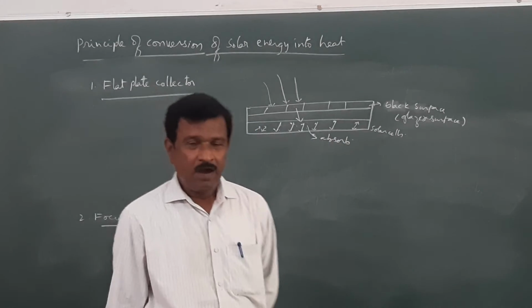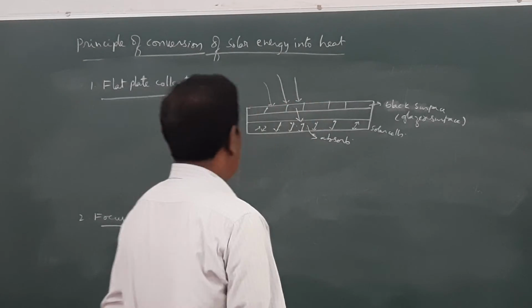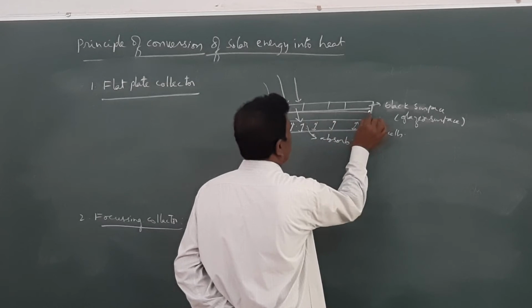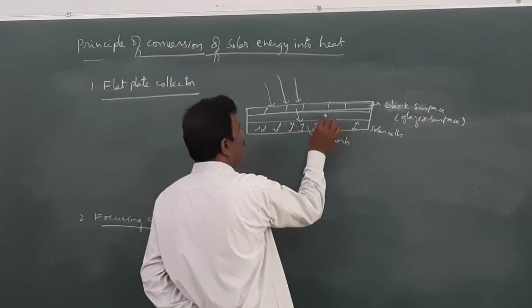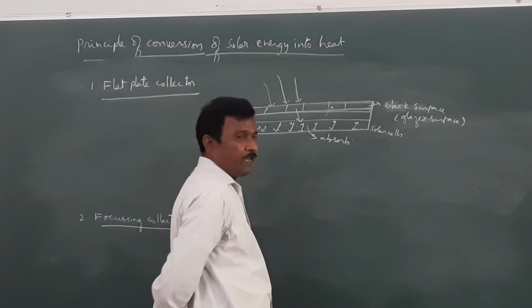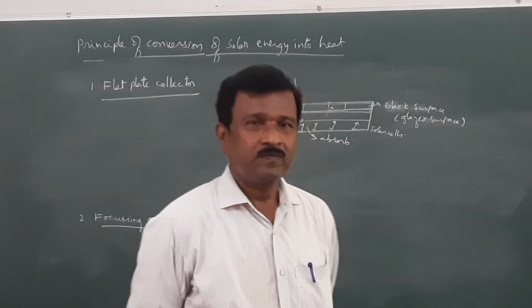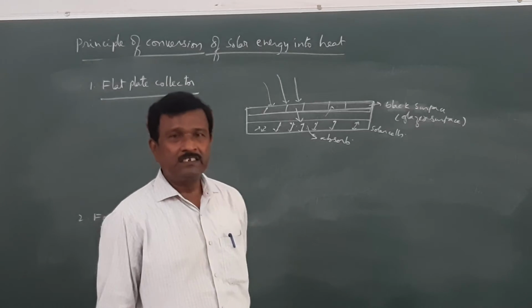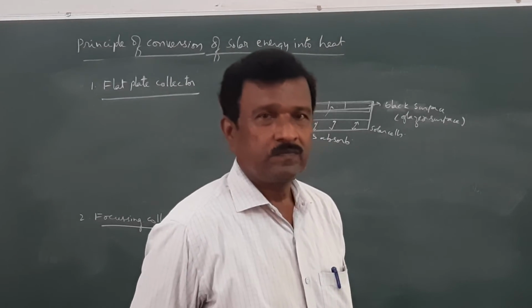This absorbed energy will not escape because it is covered with a glazed plate, and therefore it will not be reflected again, and the total energy will be absorbed inside the plate itself.